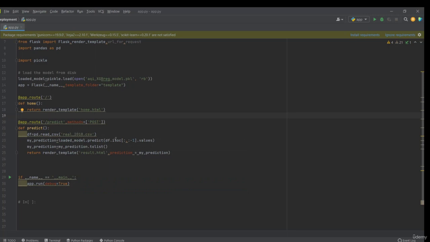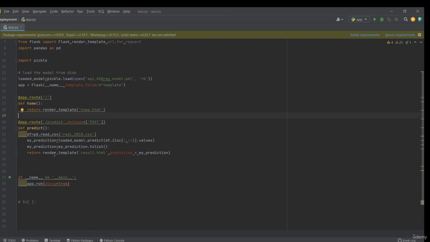In this data, no AQI index is present, only the parameters are present. I have provided you the data also, so you can have a look at it. I'll use the loaded model, the model which you have loaded, dot predict to get all the results. I am selecting only the independent features. I am not selecting the AQI index. Now I'll store my predictions in a list.